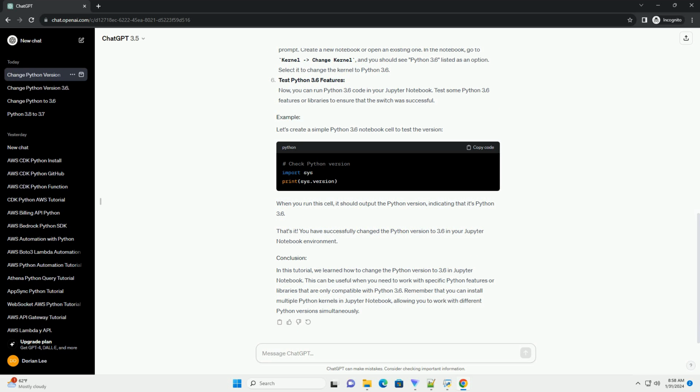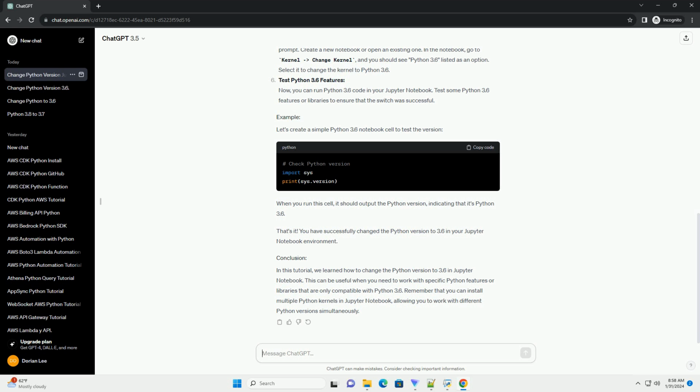In a Jupyter Notebook cell, run the following code to verify that you are using Python 3.6. This should display the version information, confirming that you are now using Python 3.6 within your Jupyter Notebook. Now you have successfully changed the Python version in your Jupyter Notebook to 3.6. Remember that you need to activate the virtual environment and select the appropriate kernel each time you start a new Jupyter session for this specific Python version.